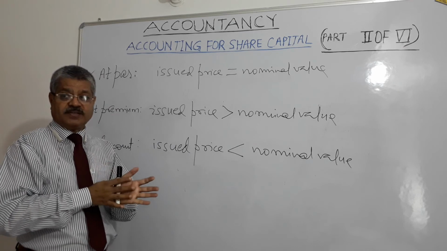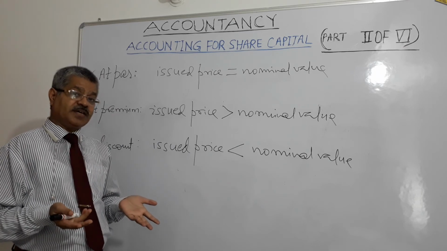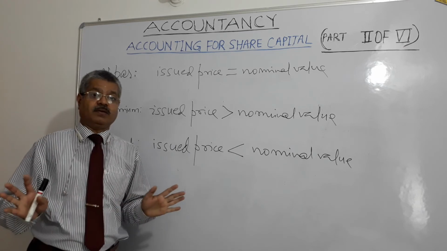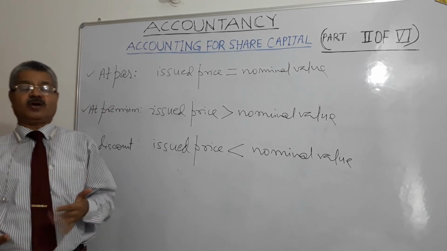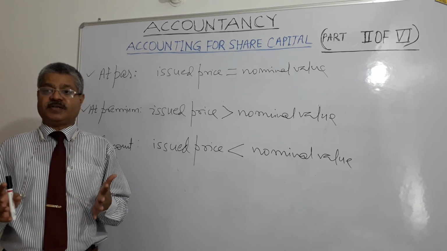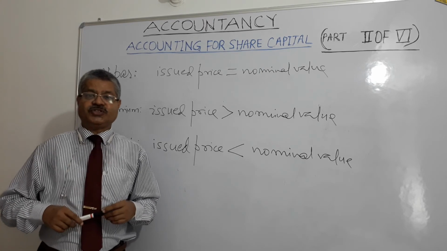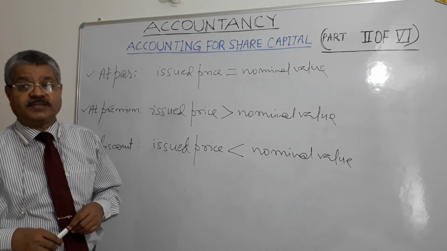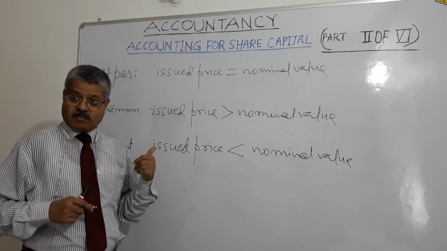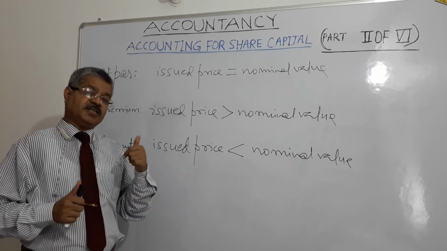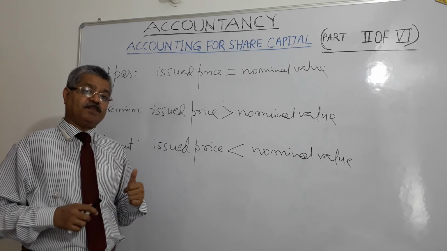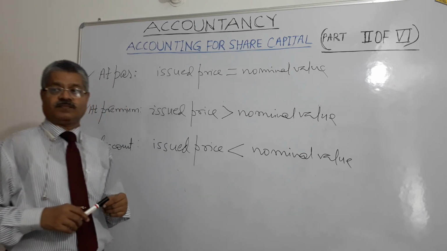Now equity shares: shares which are not preference shares are equity shares, simple. Equity shareholders are entitled to share the distributable profits of the company after satisfying the dividend rights of the preference shareholders.